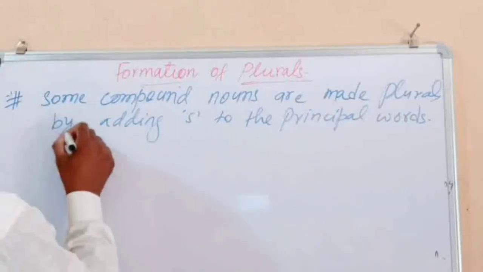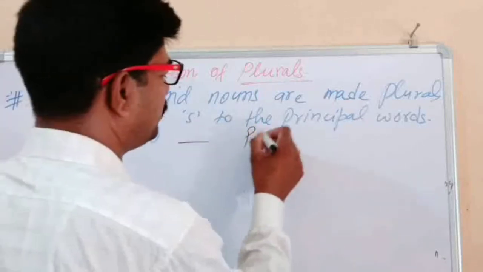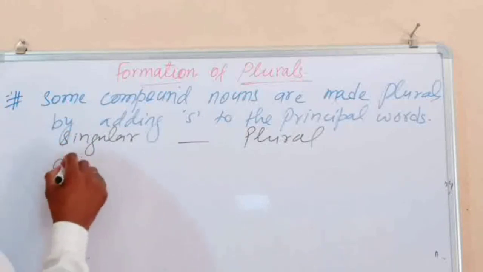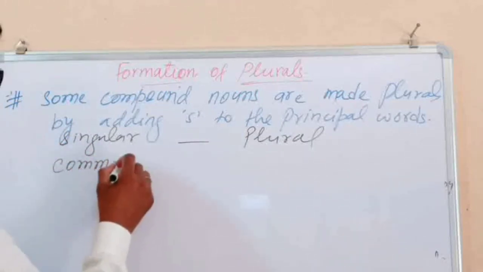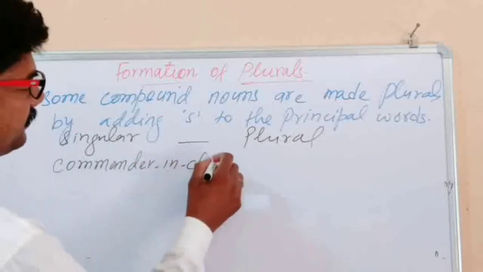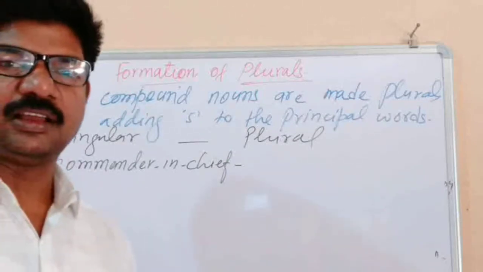Here we write singular and plural. In this way, I want to write commander-in-chief, the main general of an army.